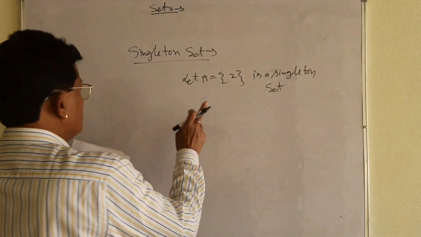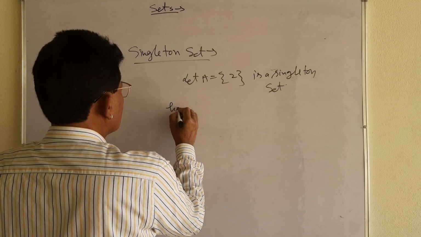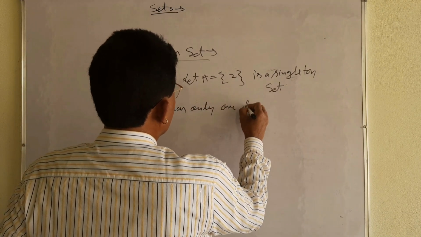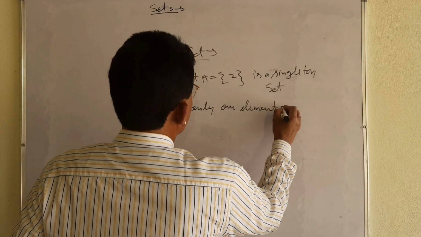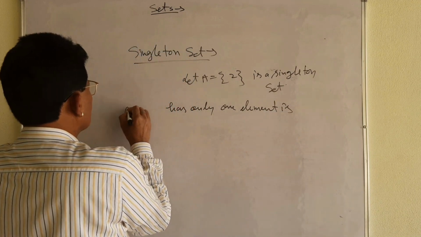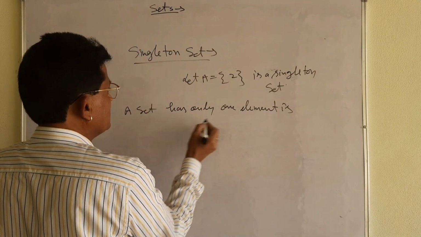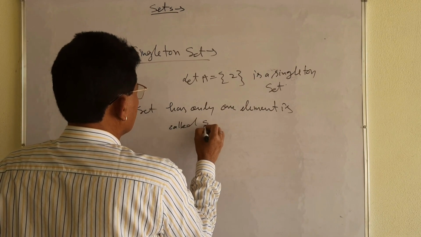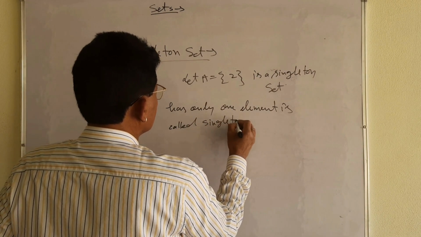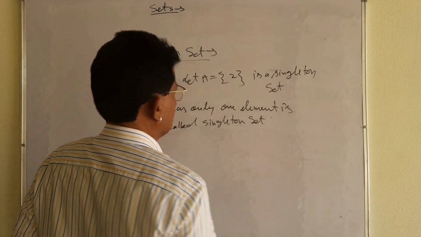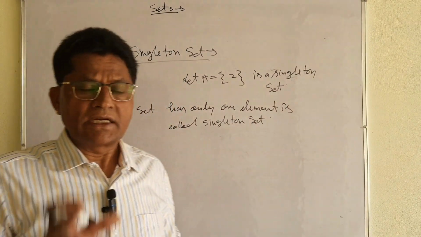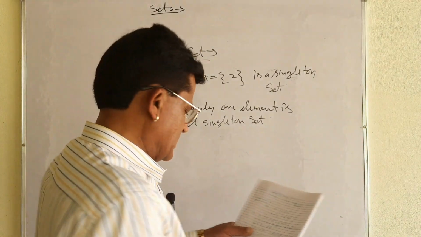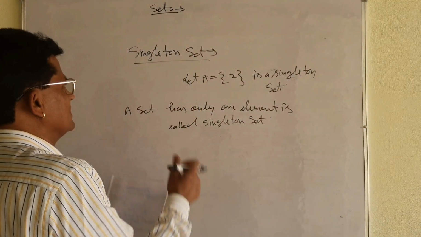A set that has only one element is called a singleton set. Each and everything I am explaining by and by so that you will understand, my dear student.